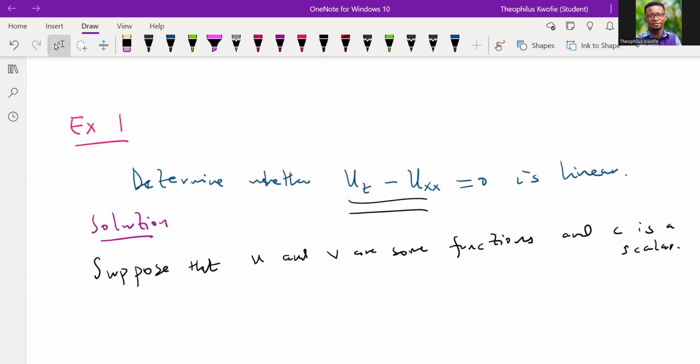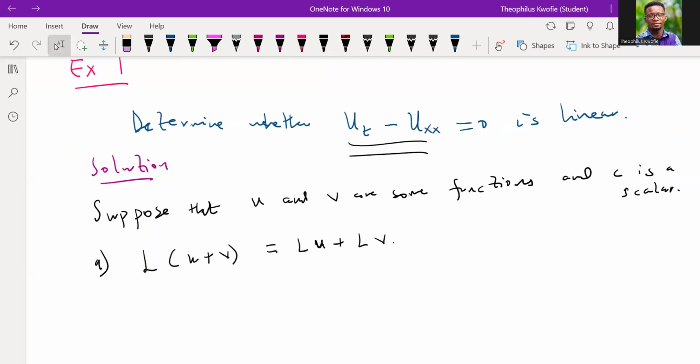Now, according to the first property, if L is an operator, then anytime the operator acts on the sum of the two solutions, we shall have LU plus LV. Is that okay? Good.